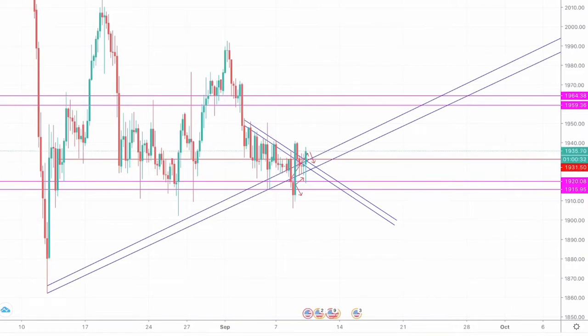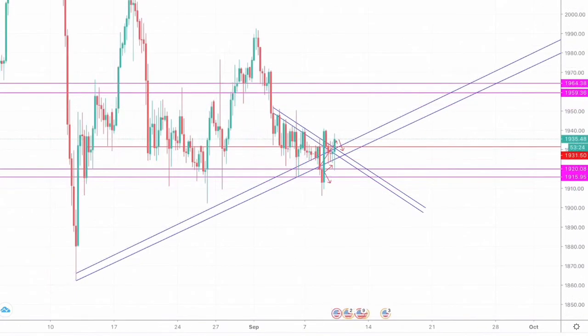So let's begin. Going on in recap, yesterday we gave a signal to go long on a retest towards this particular support trend line or this particular support zone. We did see a retest. However, we also gave a signal that if we saw a close below 1910 to 1908, we could go for a short position. However, we did see that the market closed just near our target, 2 points above the target.